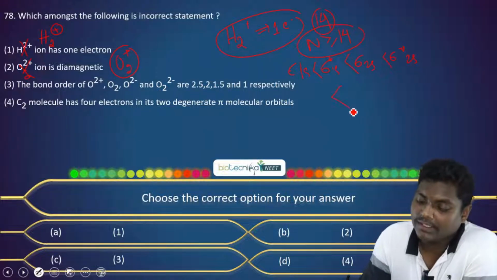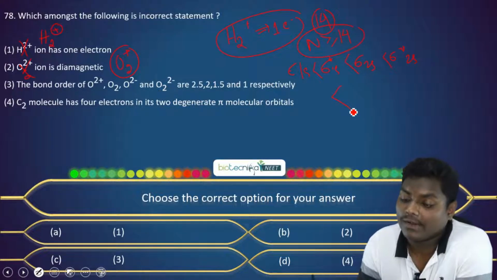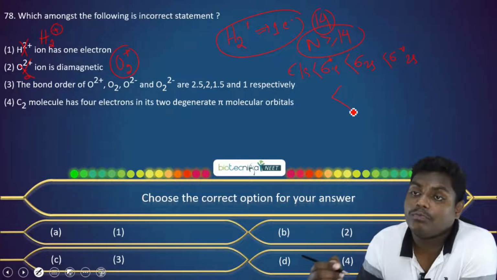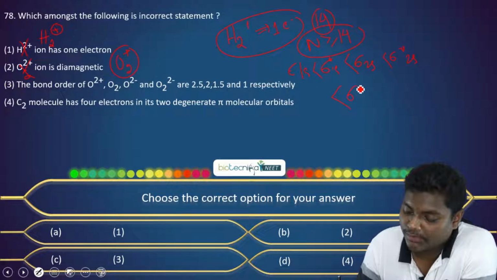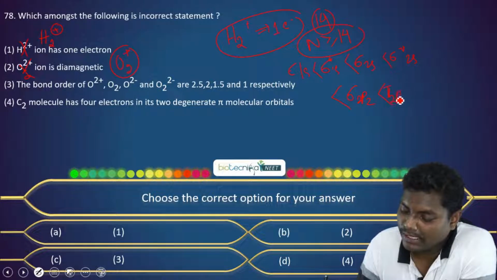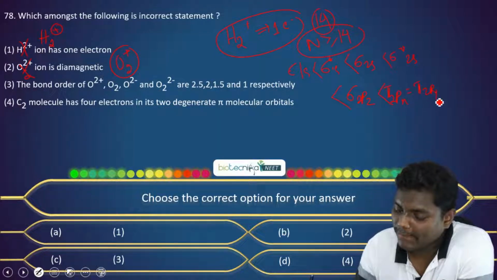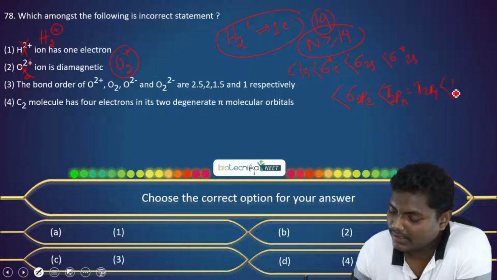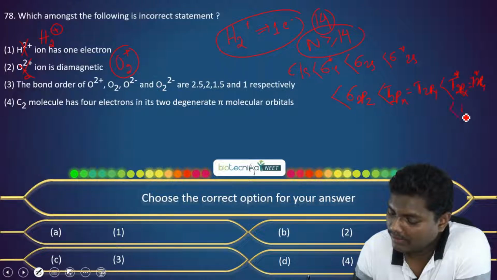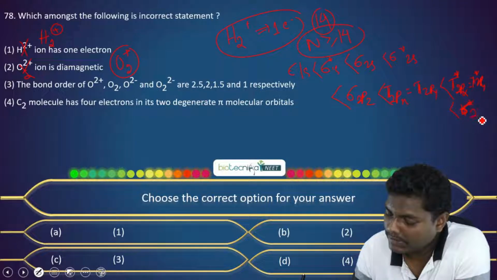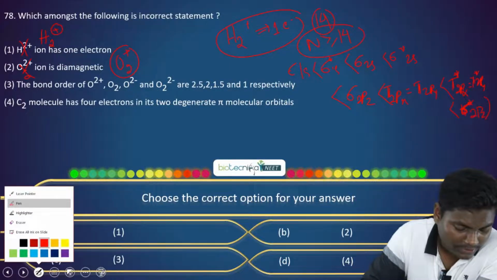The important thing for greater than 14 is that first sigma 2pz will come, then pi 2px equal to pi 2py, then pi star 2px and pi star 2py, followed by sigma star 2pz. Now we just have to fill up the electrons.